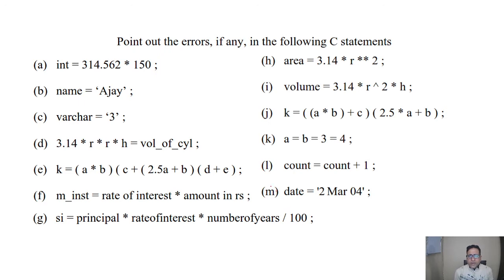In the M part, date is equal to, again we can see it can have one value only, one character only, so it is also wrong.